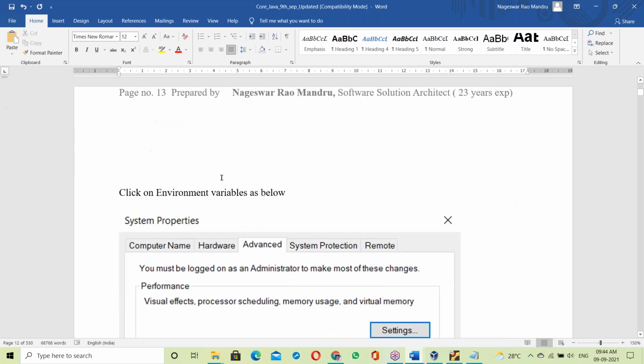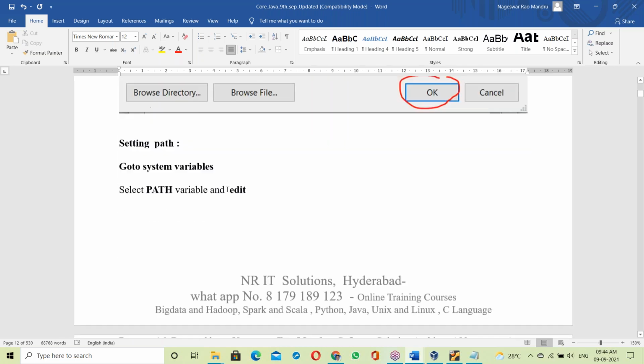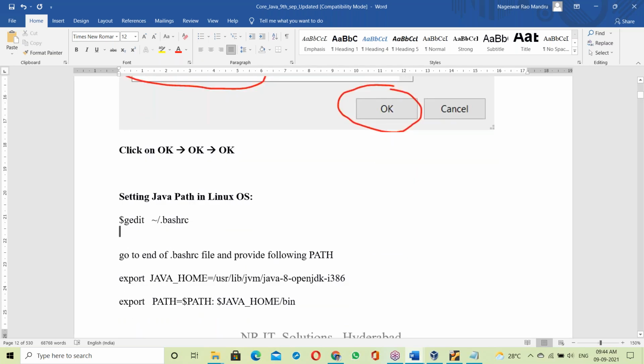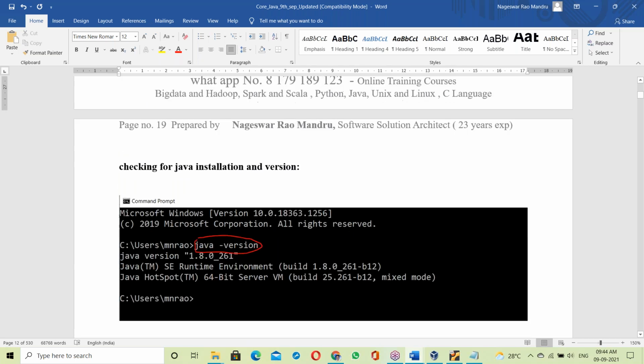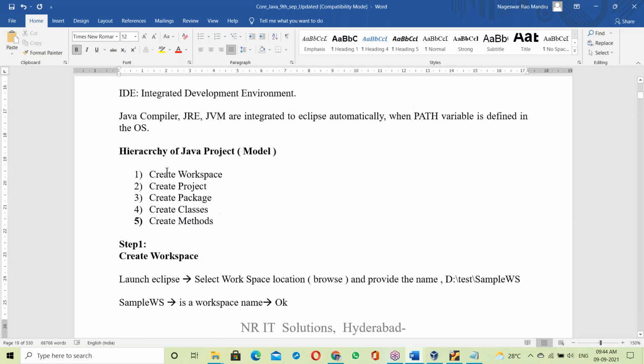I'll share the download with you. After installing Java, next is how to set up Eclipse. We work with Eclipse every day, so you have to set it up. Eclipse setup steps, and after that the Java application steps. This topic we'll discuss tomorrow.